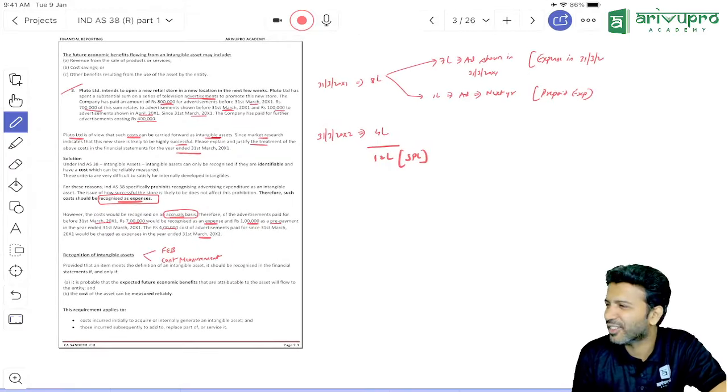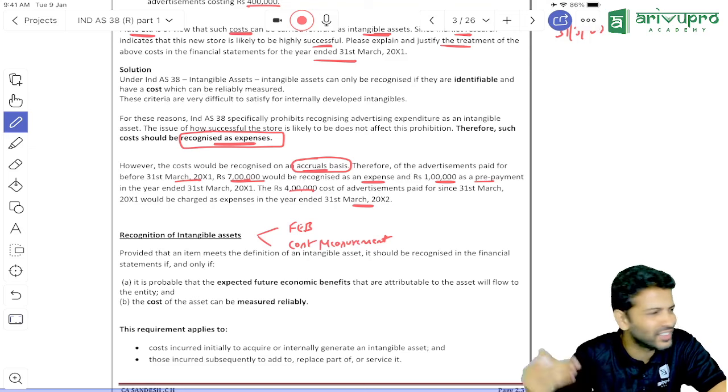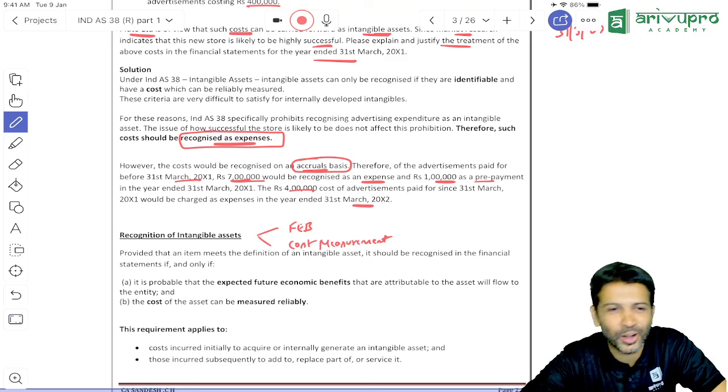Sunday, what Sunday, sir? Ever since we have come to the CA course, there is no Sunday, there is no Ugadi, there is no Pongal, there is no Eid, nothing. Either we will be studying or we'll be having exams.